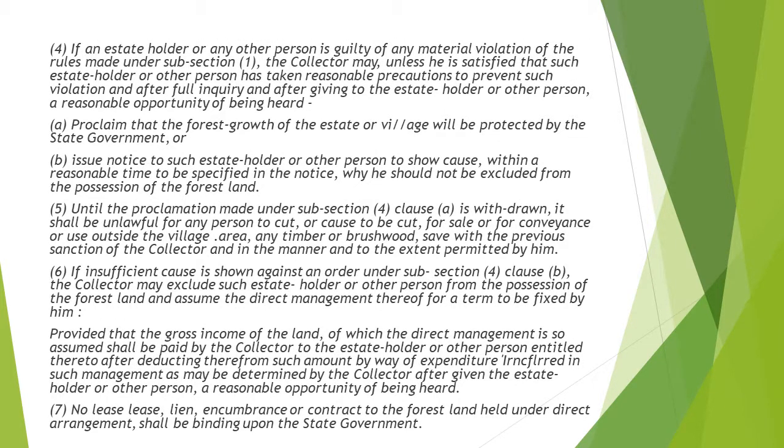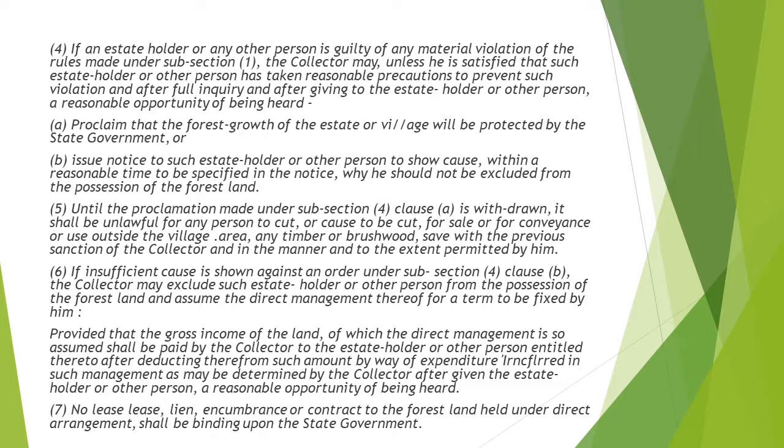Also, it is talking about the estate holder or other person, if there is a material violation, then taking over, proclaiming his land, or issuing a notice to show cause why such estate holder or individual should not be excluded from possession of forest land.